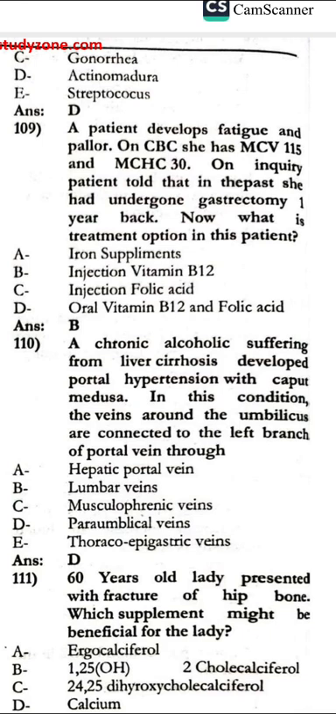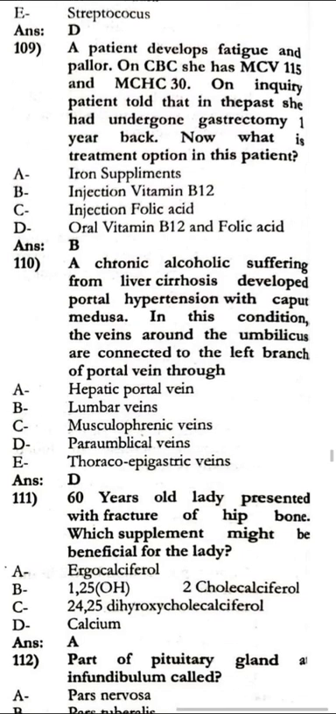109. The patient develops fatigue and pallor. On CBC, she has MCV 115, MCHC 30. On inquiry, the patient told that in the past she underwent gastrectomy 1 year back. Treatment option would be the injection of vitamin B12.